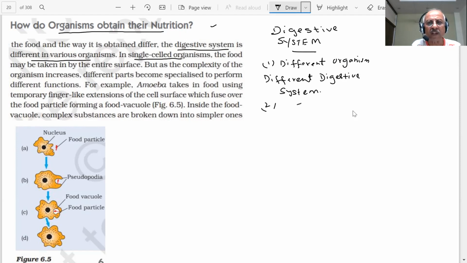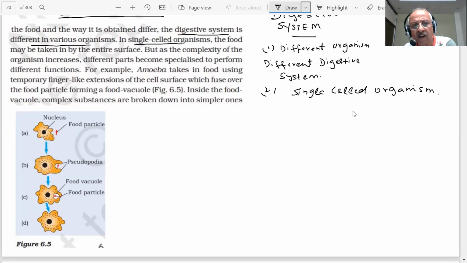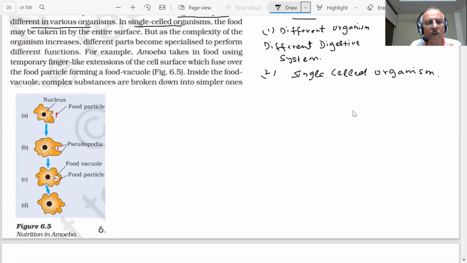What is the example of a single celled organism, student? We studied in 9th class. Single cell organism, which was it? Amoeba. What we say? Amoeba is a single celled organism. It has only a single cell. Yes, sir. This takes in food using temporary finger-like extensions. You can see that this is amoeba, this is the nucleus, this is the food, students.